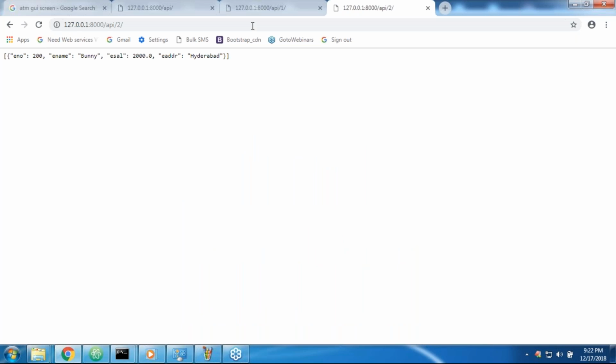So this total thing is related to the Django application we developed, that's all. Any doubt about this one? Forget about internal functionality, how I developed it, forget about that. It is almost thousands of times we did in our classes.